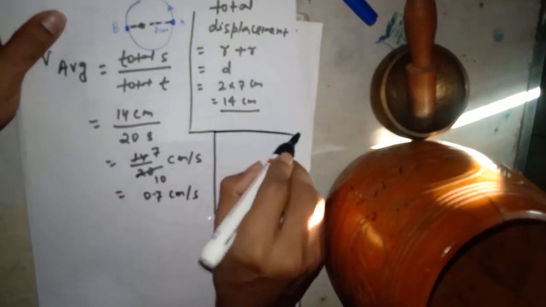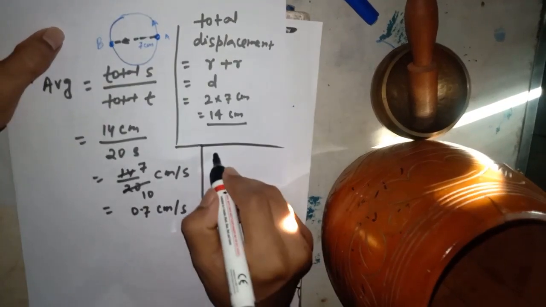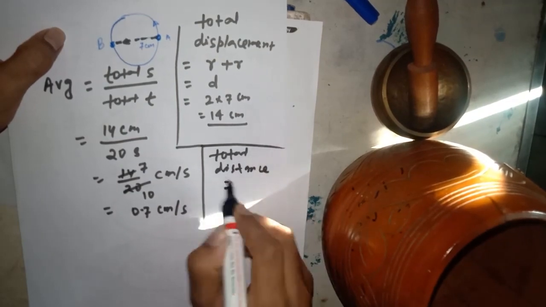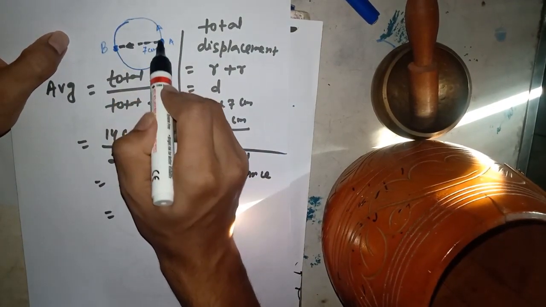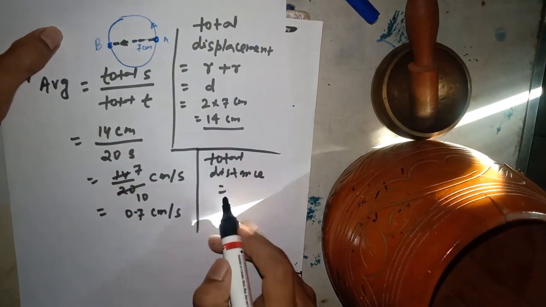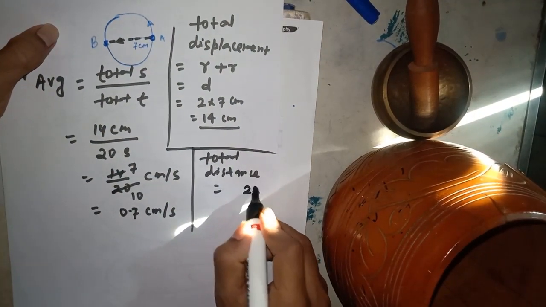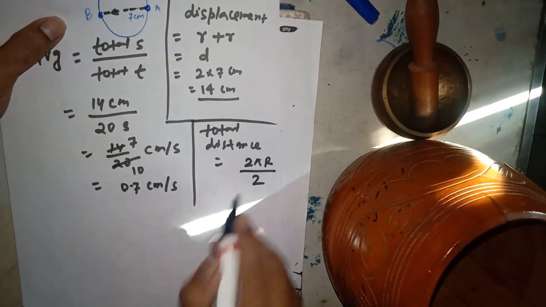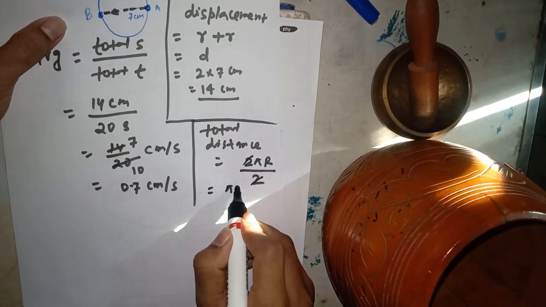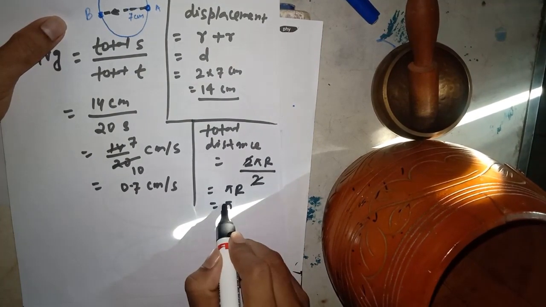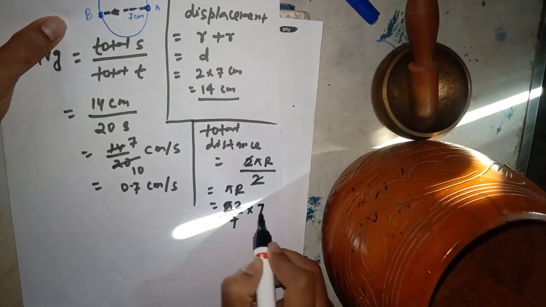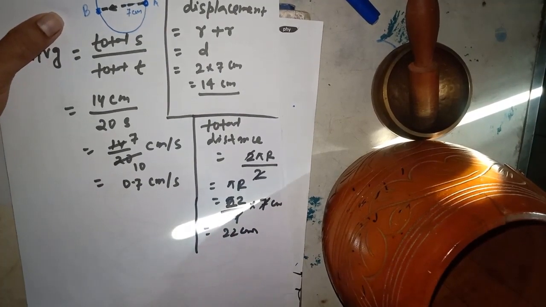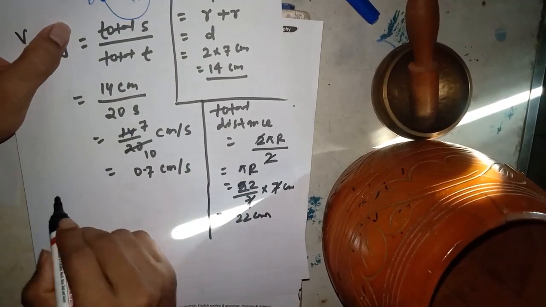Now, what is the total distance covered in this situation? So here it covered half of the circumference. Have you got my point? So circumference is given by the formula 2 pi r, and half of it means 1 by 2, so 2 cancels, this is pi r, and pi is 22 by 7 and r is 7 centimeter, which is given. So 7 cancels out, it gives 22 centimeter. This is the path length, or total distance covered in the journey.